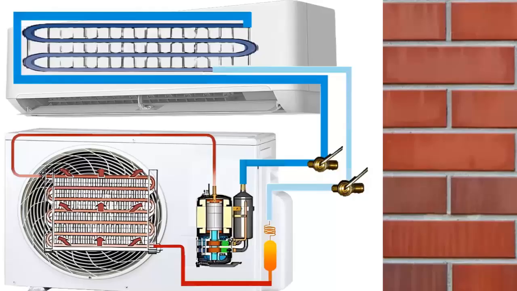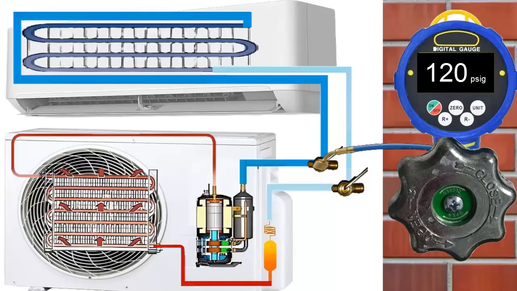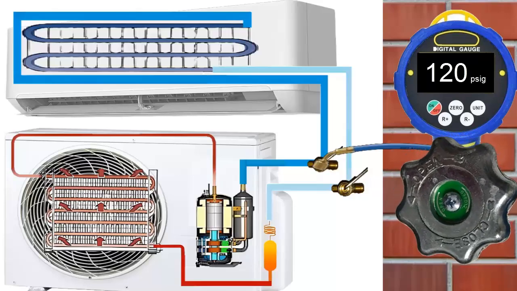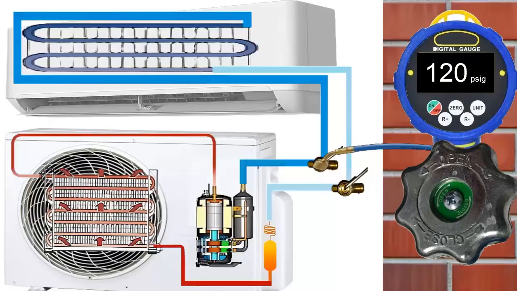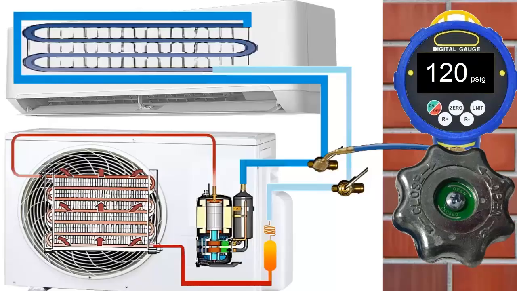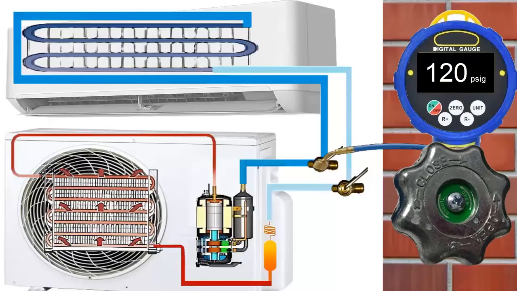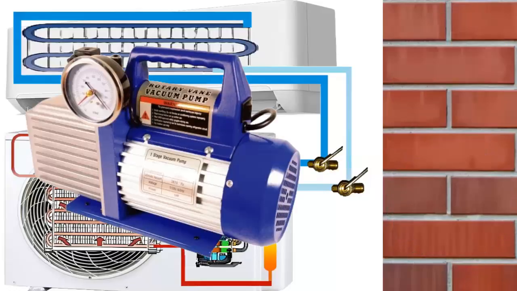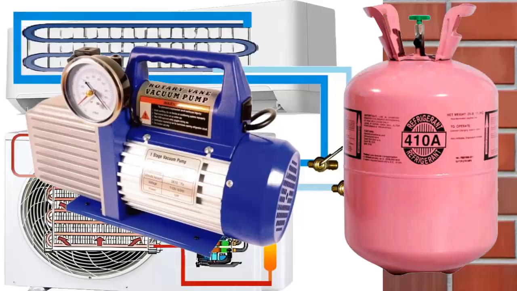10. If it has gauges, connect the gauge to the pipe fitting. The normal pressure for our R32 and our R410A, with the equipment on, is around 120 pounds per square inch, and with our R22 or its substitutes, around 65 pounds per square inch. 11. Correct the refrigerant gas leak, vacuum, change the dryer filter if necessary, and recharge the refrigerant.